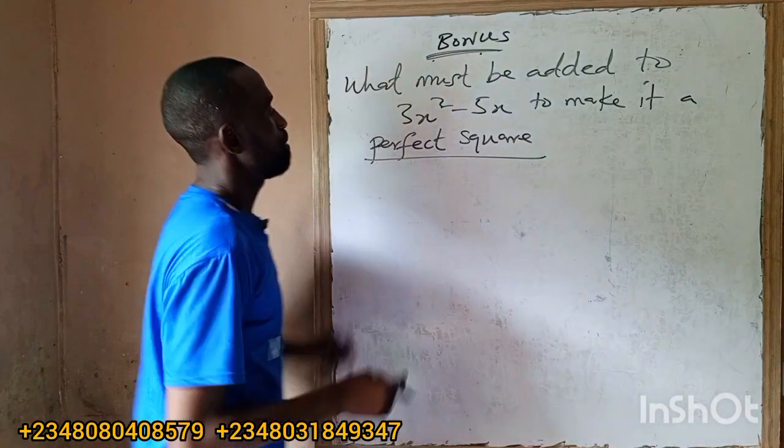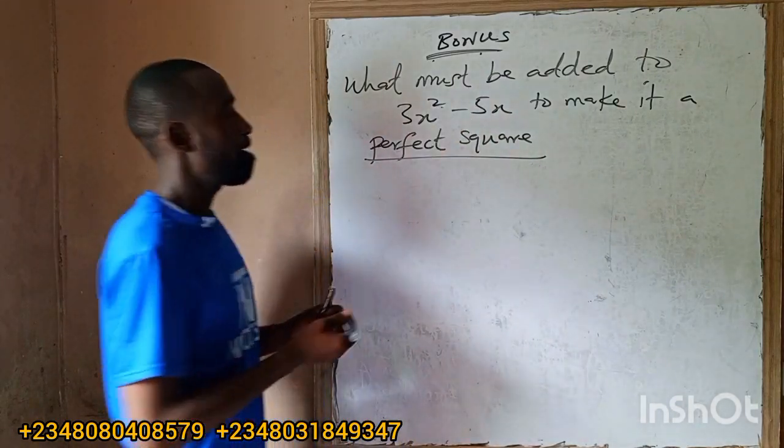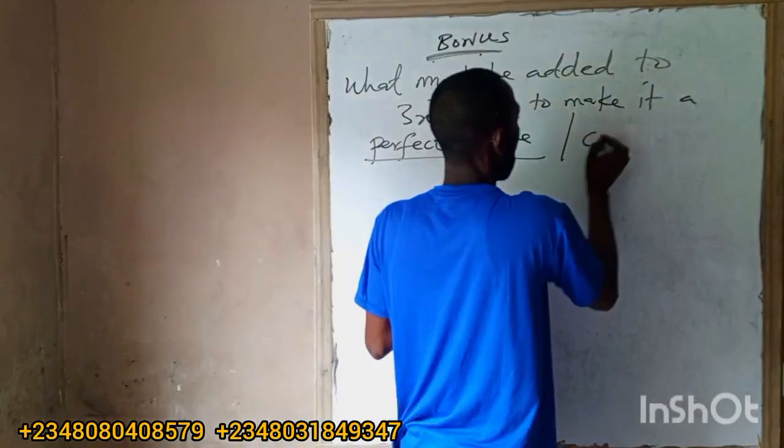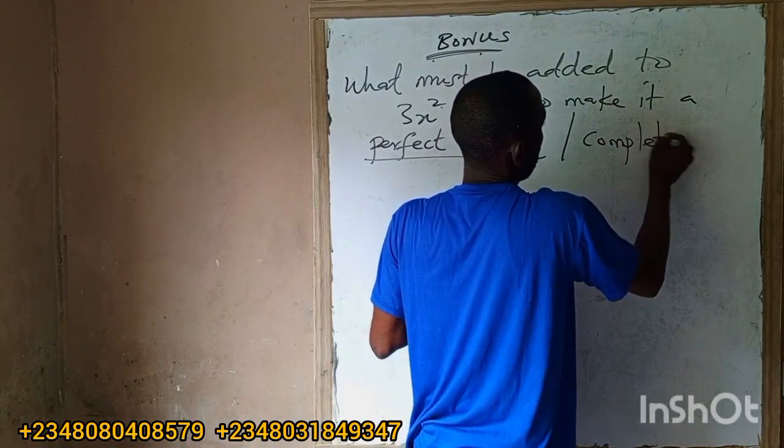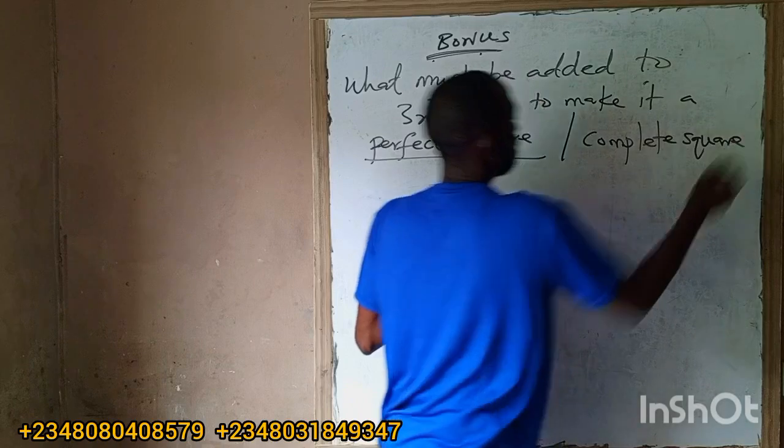The other term is what now? Either they say perfect square or they say complete square. Complete square. Okay.